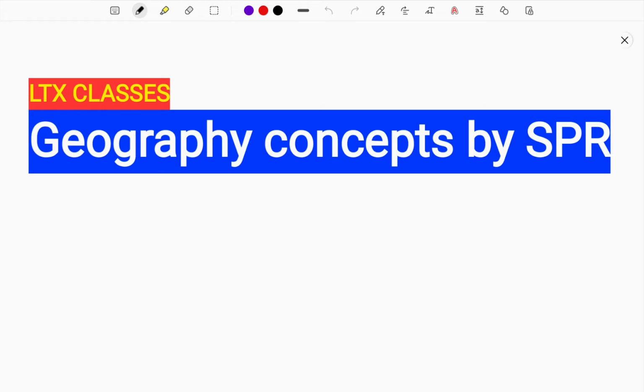Today I'm going to present geography concepts. In this session, I'm going to discuss a topic called shadow zone. What is a shadow zone? How is it very important? Everything I will be dealing with is from your exam perspective.